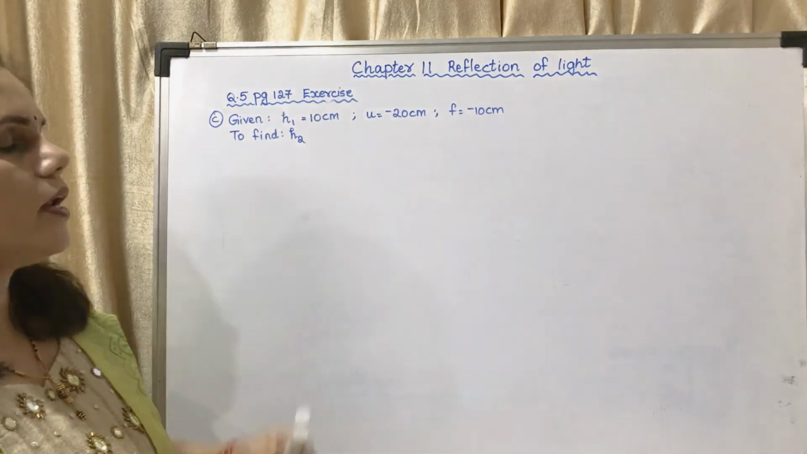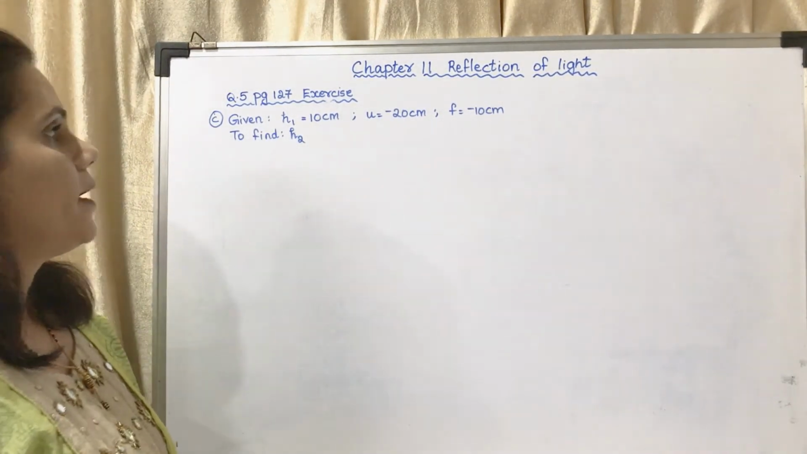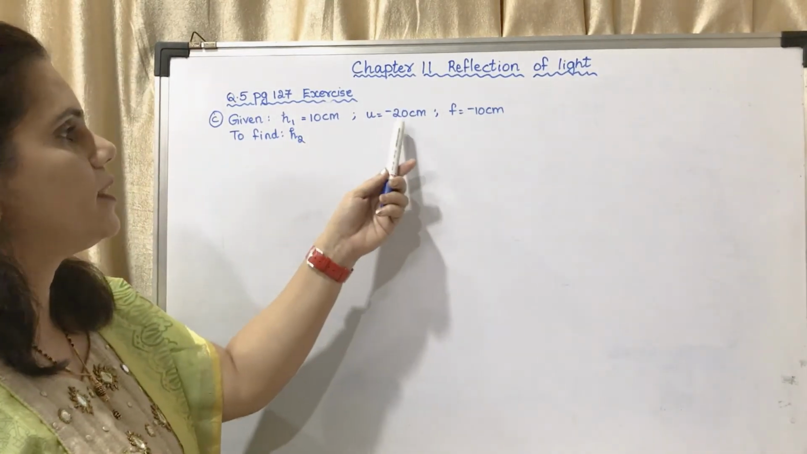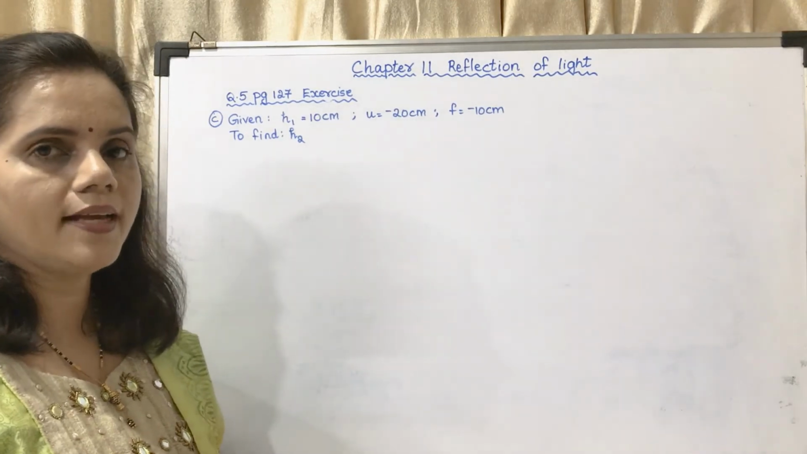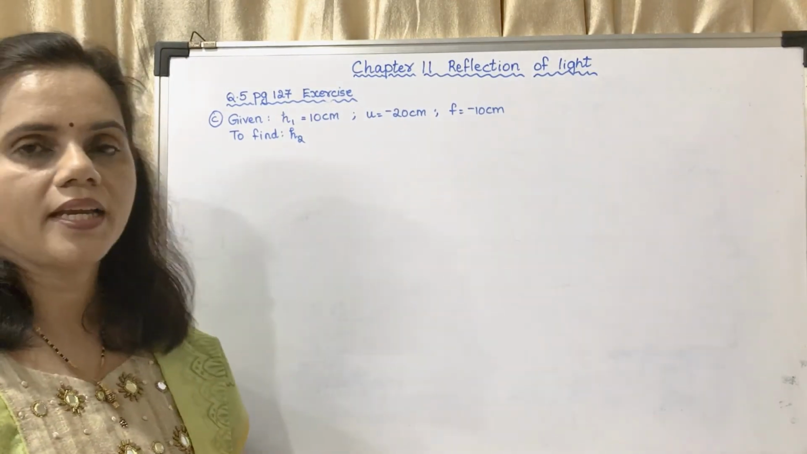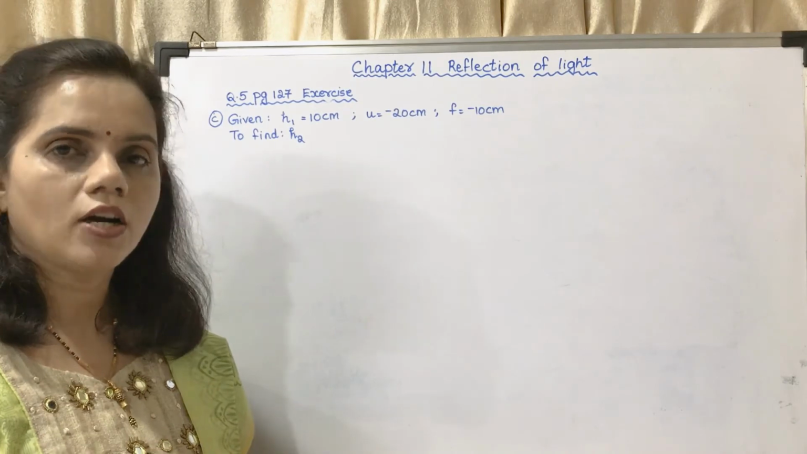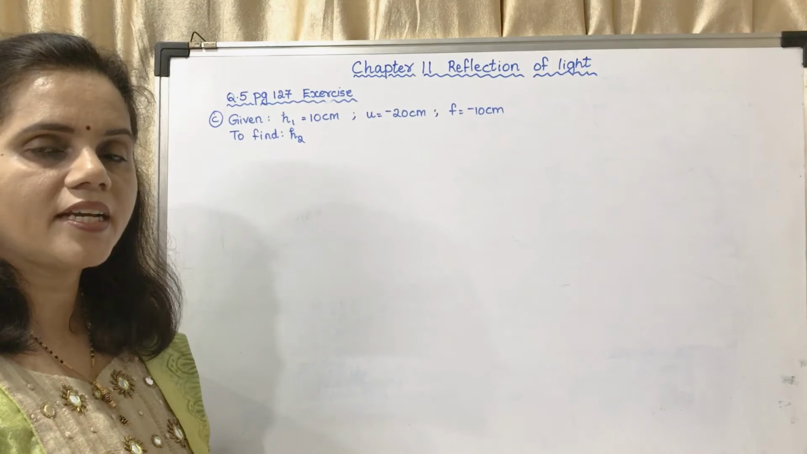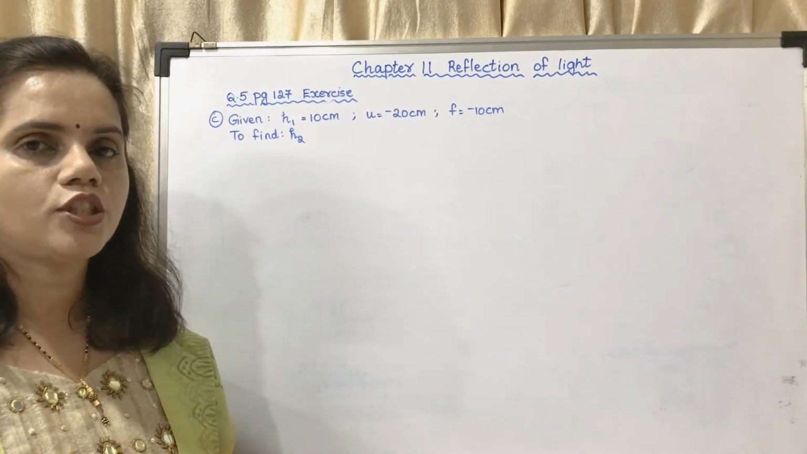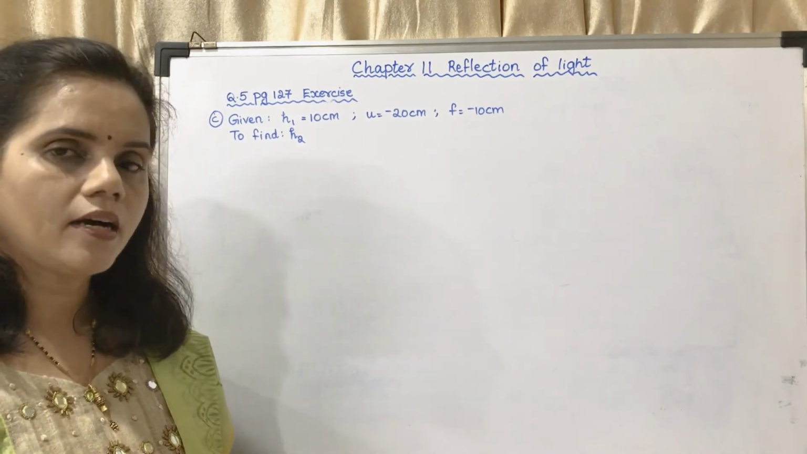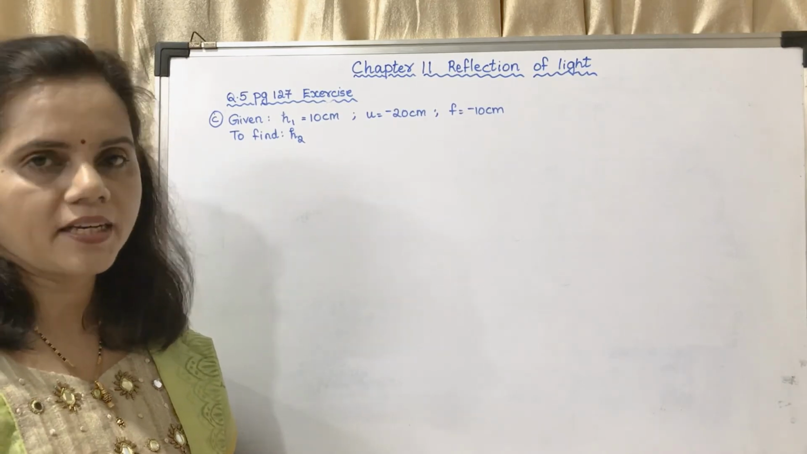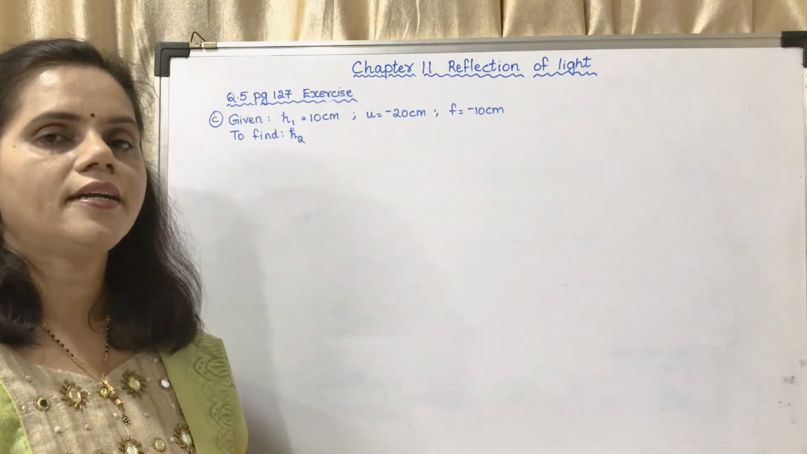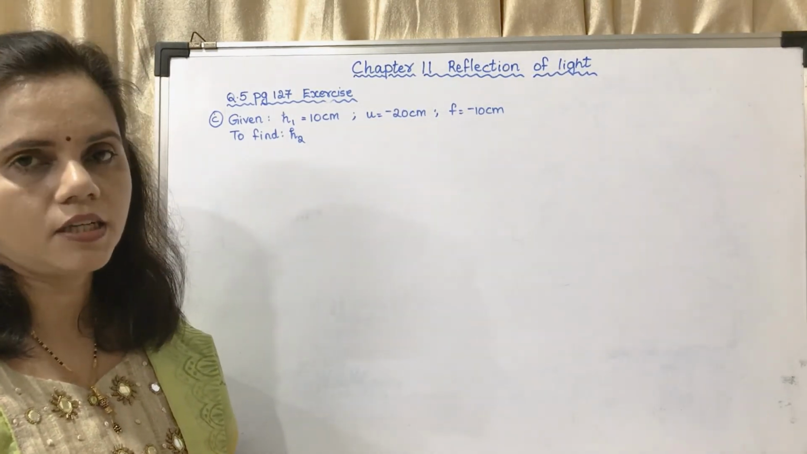Here h1 is equal to 10 centimeter, because height of the object is always positive. u is minus 20 centimeter, u is always negative. f is taken as minus 10 centimeter because it is a concave mirror. Now here you have to find h2. Now how will you find out h2? m is equal to h2 upon h1. But here we haven't been given the magnification. So indirectly you have been asked to find out v, that is distance of image.